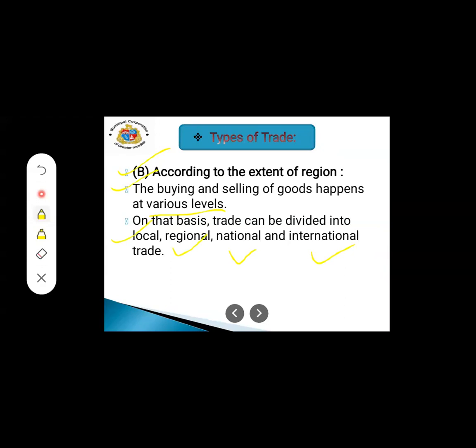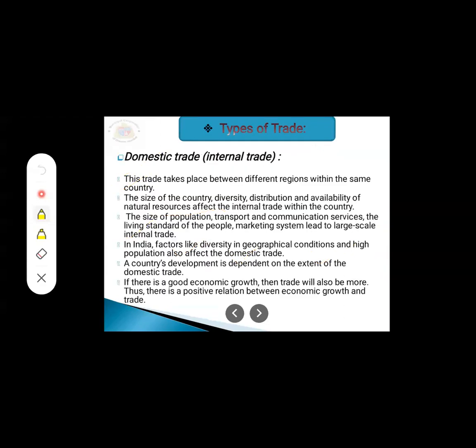Now we'll see in detail. The first trade, that is internal trade or domestic trade in the extent of region. Domestic trade or internal trade means what? Let's see.